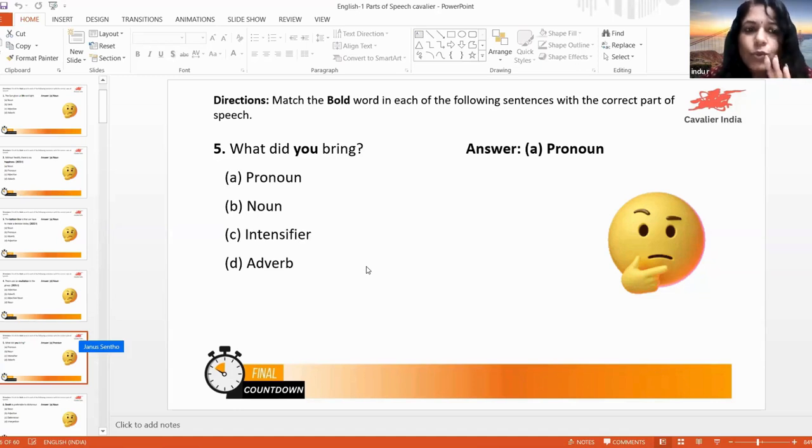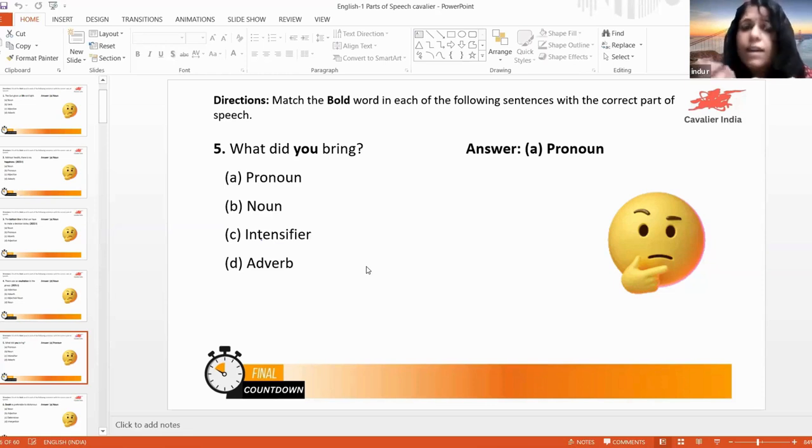So you as object: I gave you. Gave whom? You. So you will be the object there. Got the idea? When you see you, don't directly say it's a subjective pronoun. You'll have to read the sentence and identify where it is placed. I gave you: you is the object. You did not bring: you is the subject.